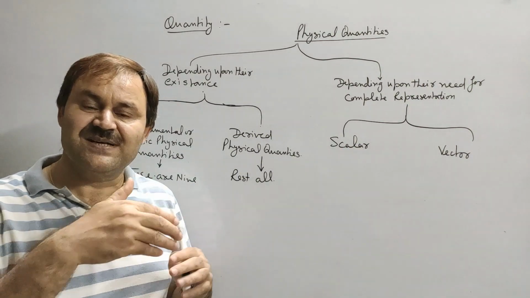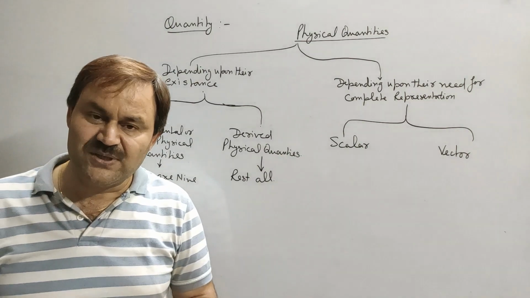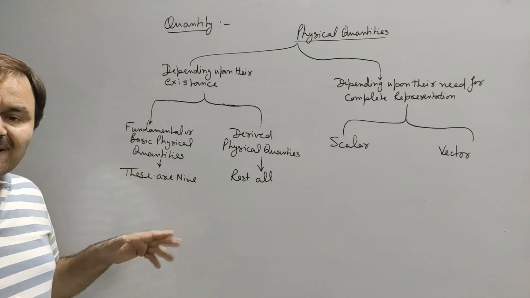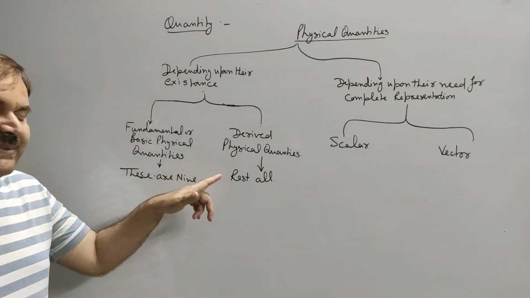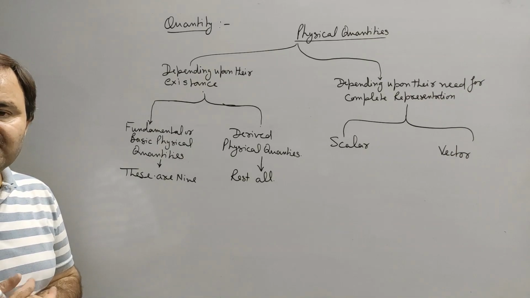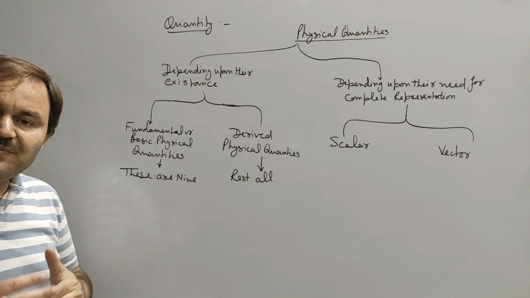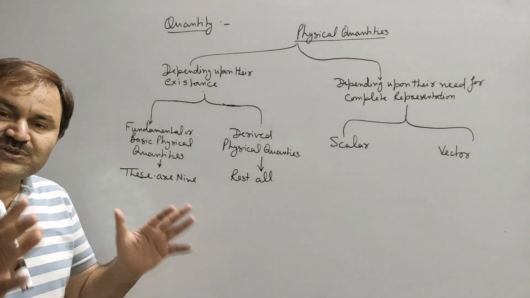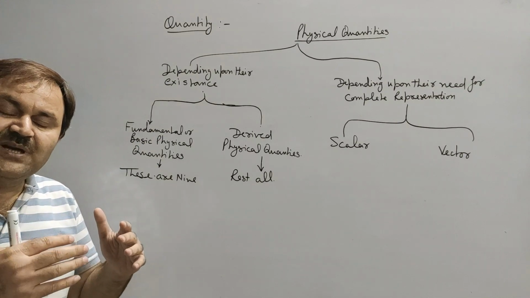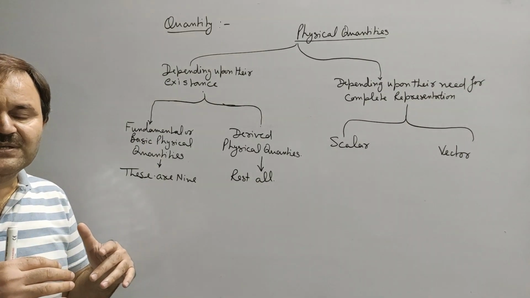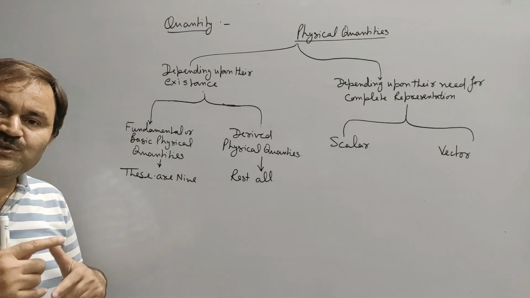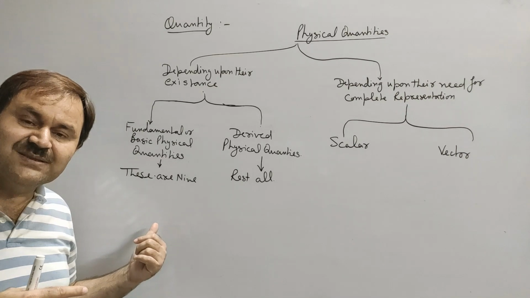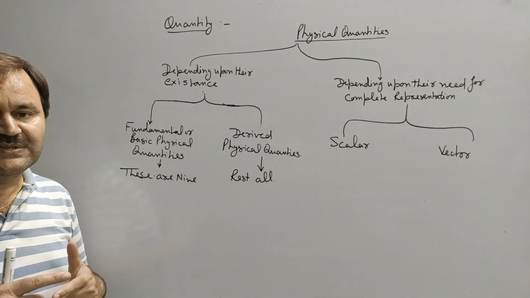Scalars and vectors will be studied later on, perhaps in third chapter, but here in units and measurement we will remain confined with fundamental and derived physical quantities. Now, there are 9 fundamental physical quantities, and rest all quantities which will be used in physics will be obtained from those 9 fundamental physical quantities only. Hence, the rest of the physical quantities except fundamental physical quantities will be called derived physical quantities.